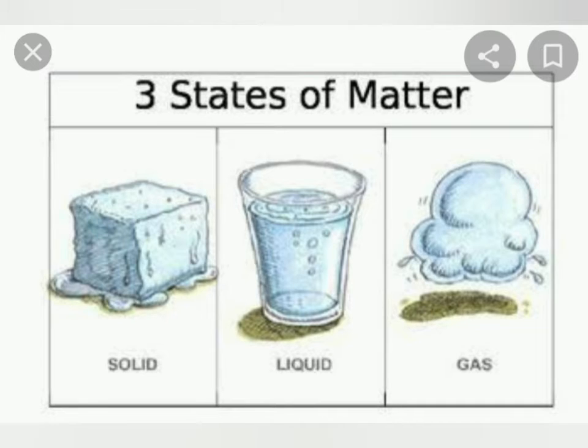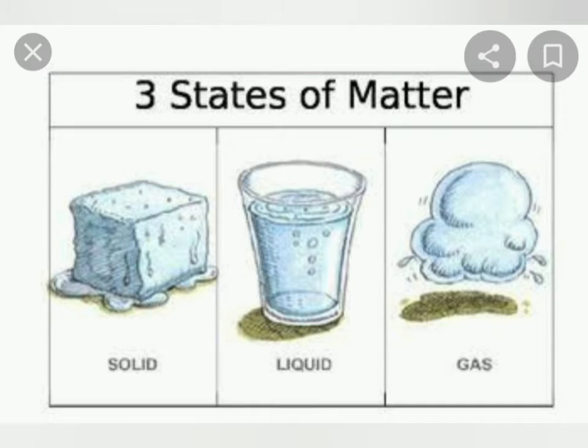The difference between the liquid, solid and gaseous state is that solids have a fixed shape, and liquids have no fixed shape. Gases also do not have a fixed shape. Solids have a fixed volume, and in case of liquids also they have a fixed volume, but in gaseous state there is no fixed volume.